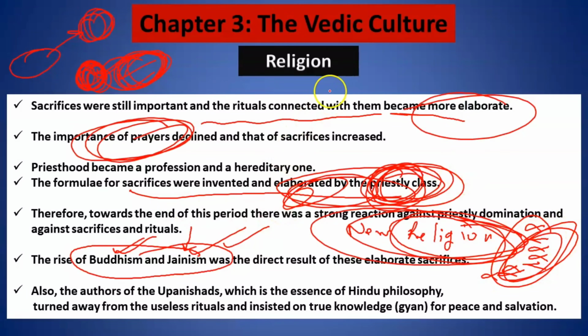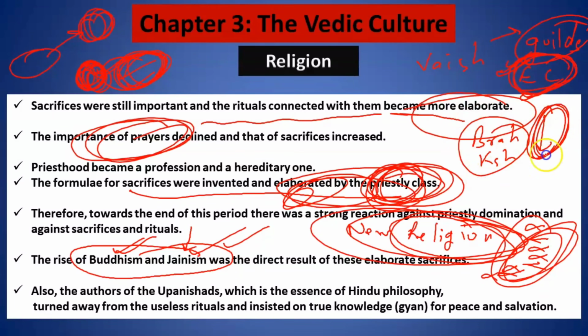I will give you guys an example. Now, the Vaishyas, they organized themselves into groups, which I told you to remember, known as guilds. Now, you tell me, when they do a lot of trade and commerce, their economic condition will improve a lot. They will earn a lot of money, but still they were considered inferior to Brahmins and Kshatriyas. So you tell me, if they have a lot of money, don't you think they want to be treated equally and respected equally? So mostly these people did not want it to continue in Hinduism and they moved to Buddhism and Jainism.